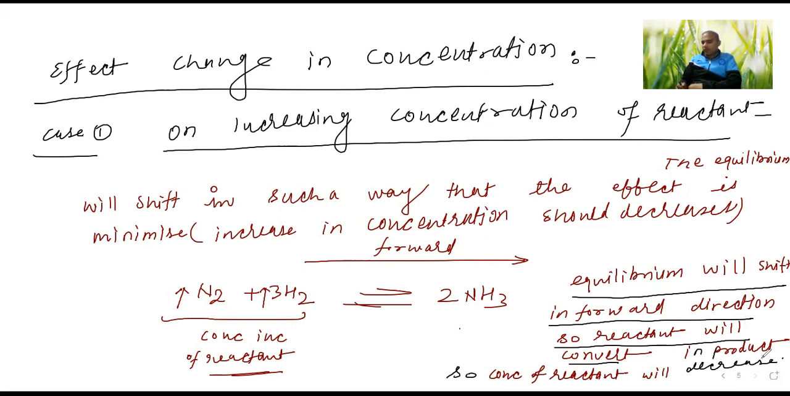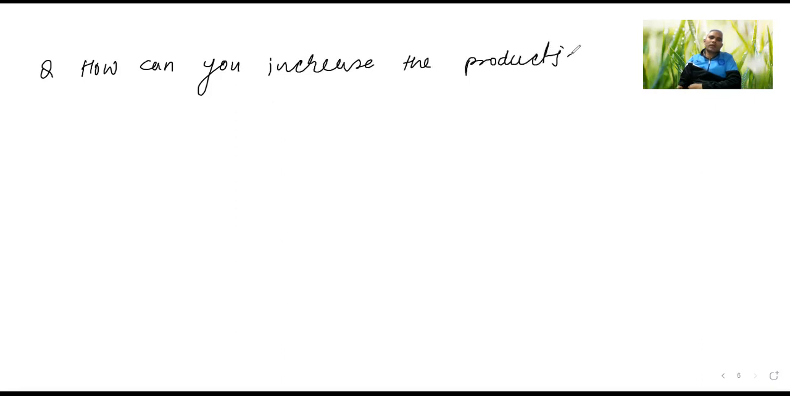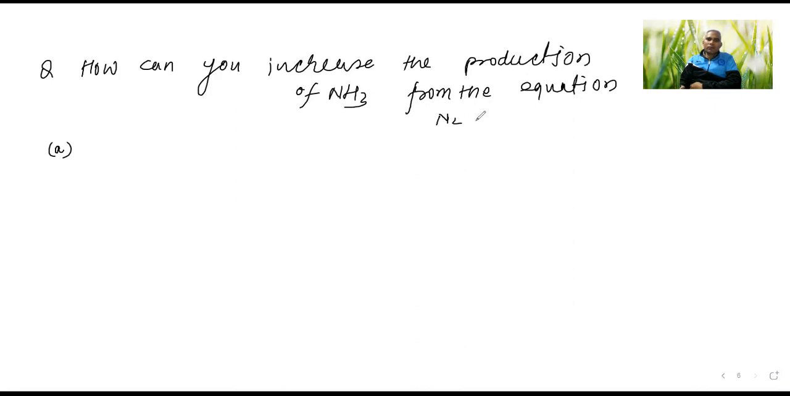So this is one factor you studied. Now there is a question. How can you increase the production of NH3? This is the important question I am asking you from this equation: N2 plus 3H2 giving rise to NH3.